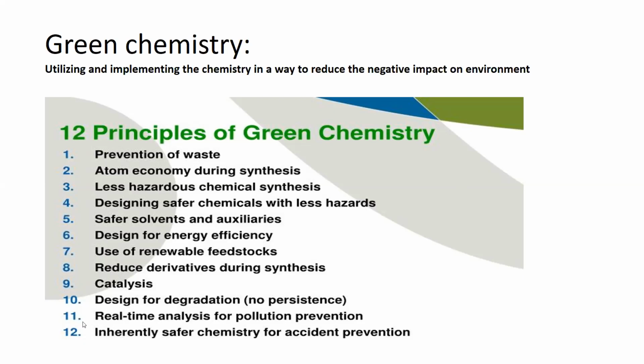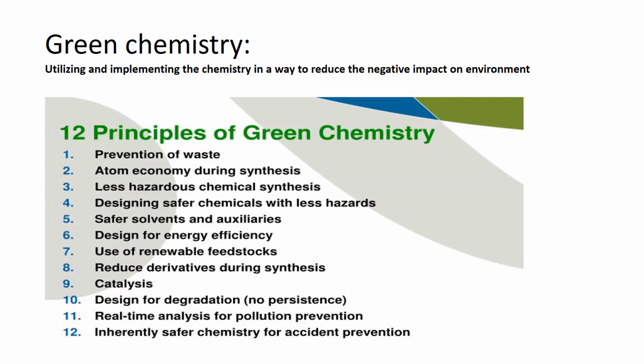Now, the 11th principle of green chemistry states real-time analysis for pollution control and prevention. This means that in green chemistry procedures or routes, we should be able to monitor the pollution in a real-time manner, not at the end of the procedure.